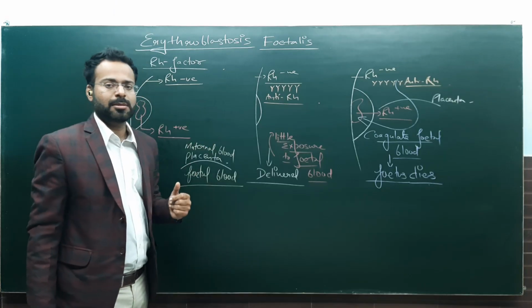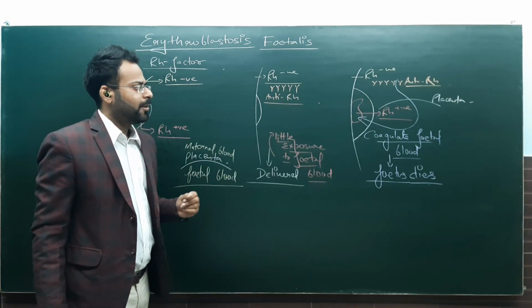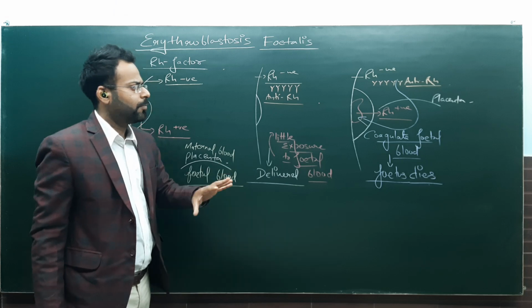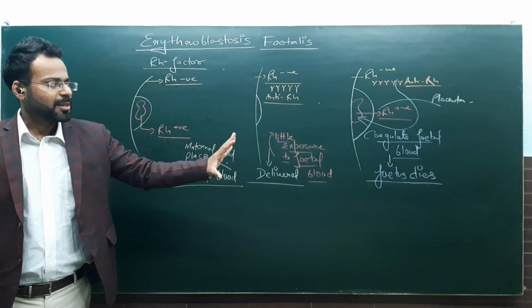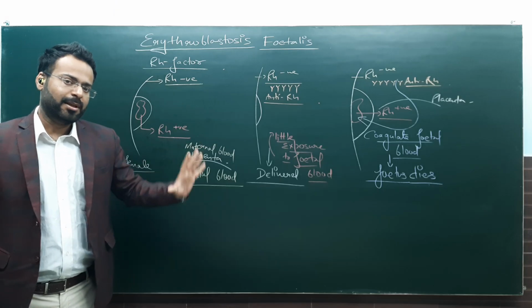That is Erythroblastosis Foetalis. I'll make you write down in your notes. Okay, don't worry on that. Just understand the concept. So that is about the concept of the Erythroblastosis Foetalis.